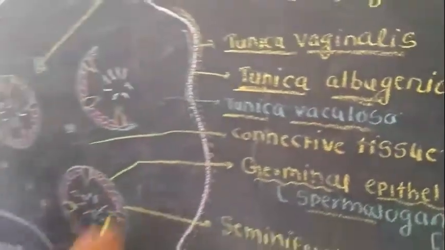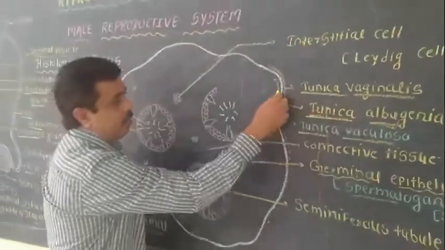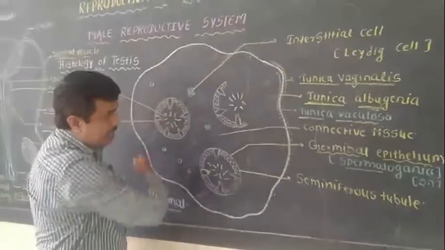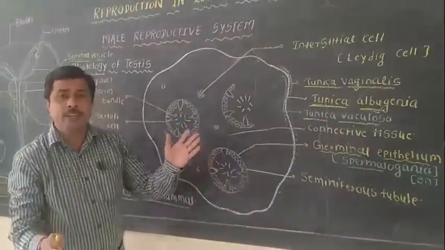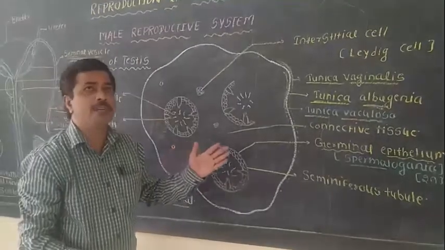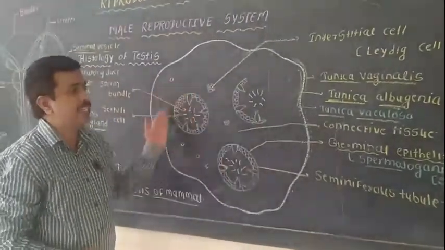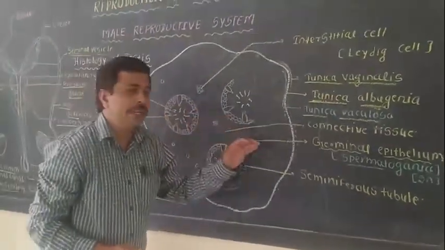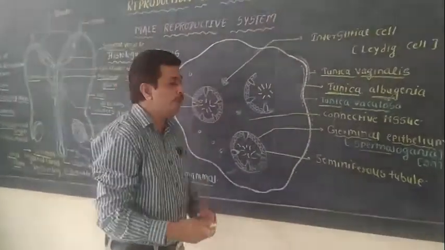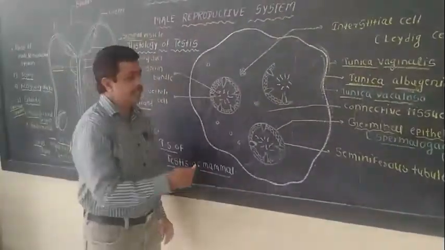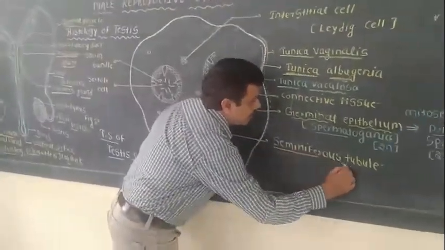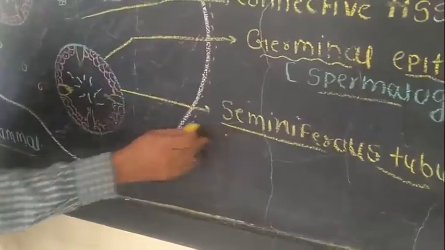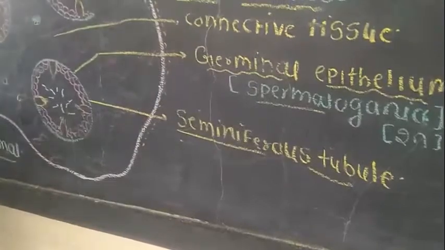From the tunica albuginea, many fibers arise, and due to these fibers the testis is divided into many lobules. There are about hundreds of lobules present inside the testis. In each lobule, many tubules are present. These tubules are known as the seminiferous tubules. This is the structure of the seminiferous tubules.